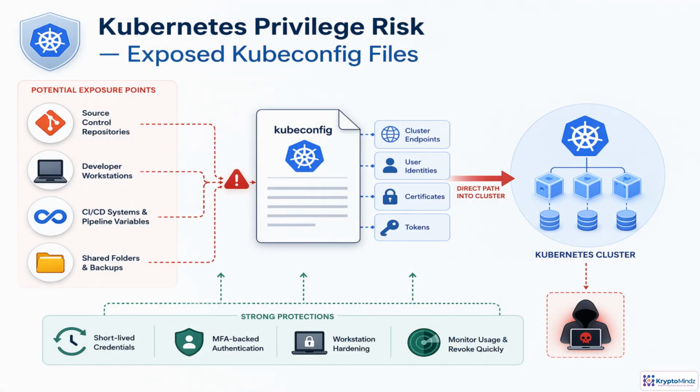A kubeconfig file is more than a convenience file. It can be a keycard to the Kubernetes control plane. It may include cluster addresses, user context, certificates, or bearer tokens. If that file lands in Git, on a compromised laptop, inside CI variables, or in an exposed backup, an attacker may not need to exploit Kubernetes at all. They can simply authenticate. Treat kubeconfigs like secrets. Prefer short-lived credentials, require MFA-backed identity, harden developer machines, monitor unusual use, and revoke access quickly when exposure is suspected.